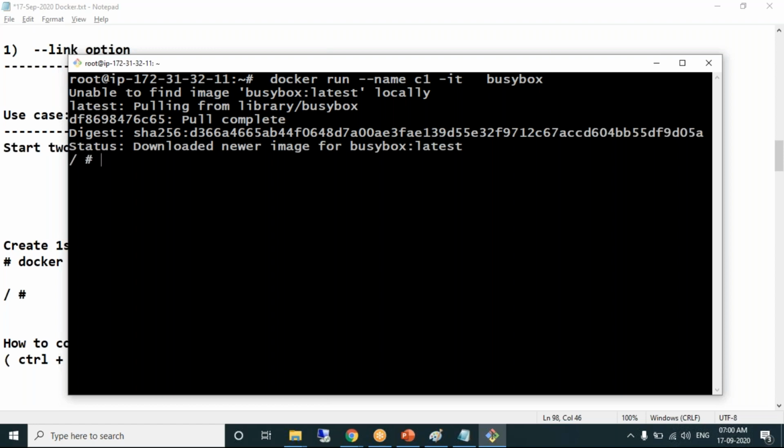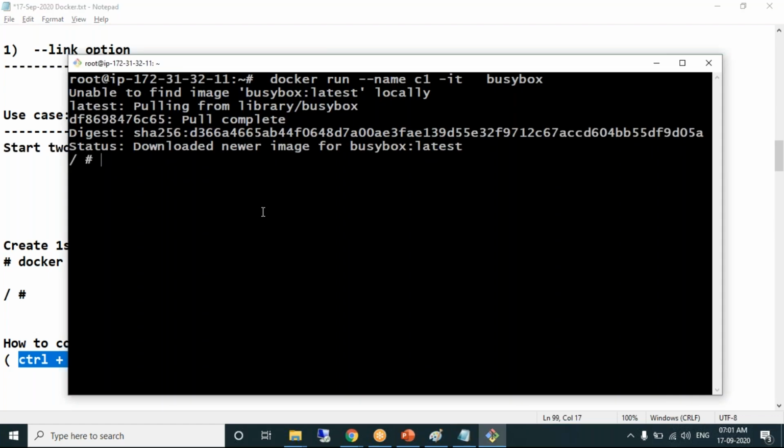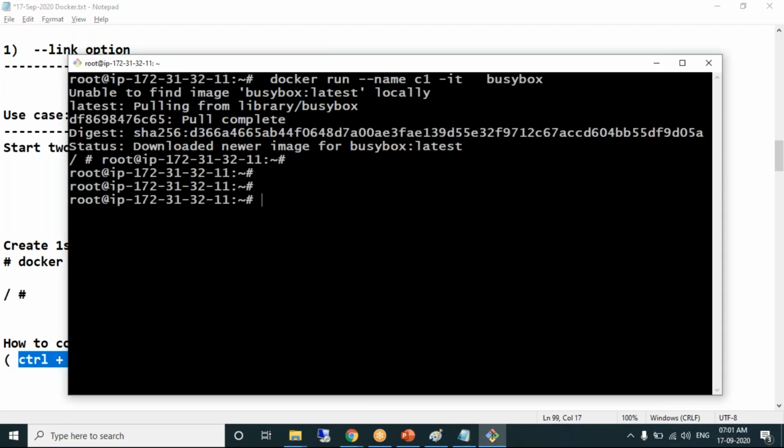I don't want to stop the container. The container should run in the background and my prompt should be back to my Docker host. Control PQ is a key you need to use. Control PQ to come out of the container. The container will be running in the background.